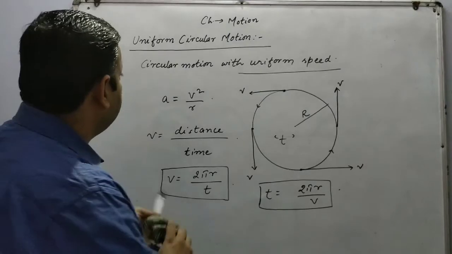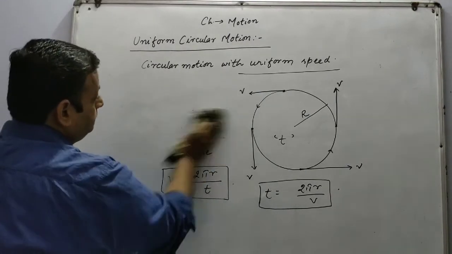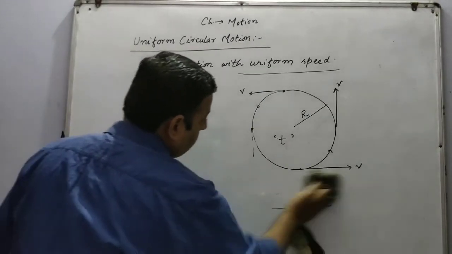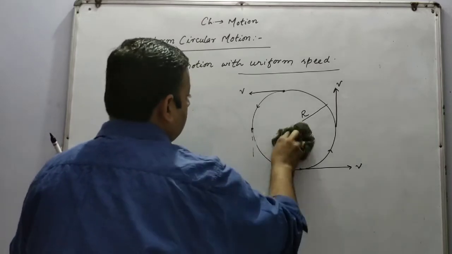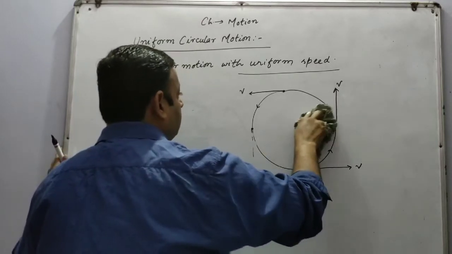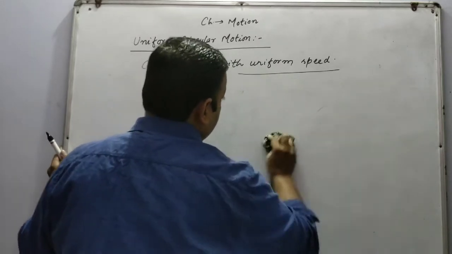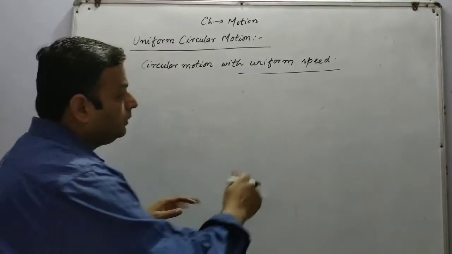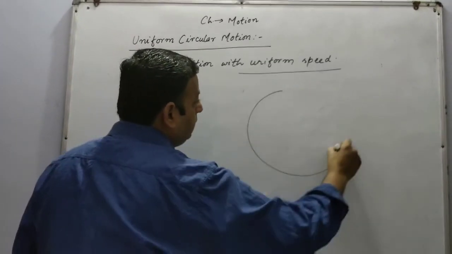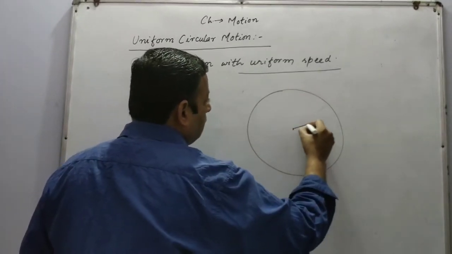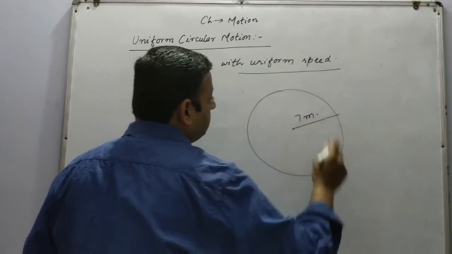Now let us have an example, a question. We have this circular track of radius 7 meters.